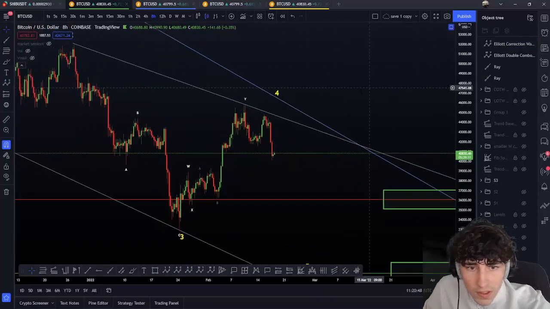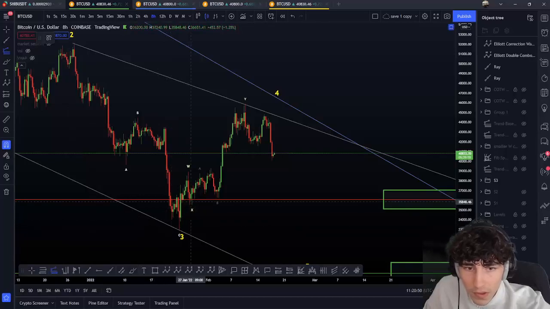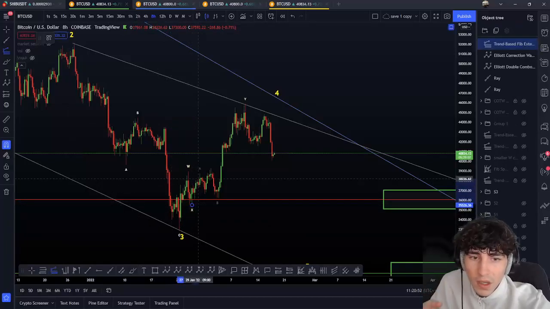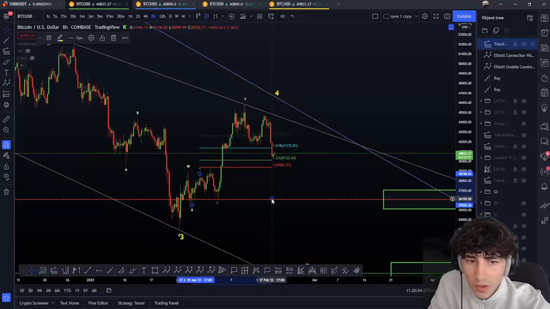If we have done this, we just have to check. So first of all, here that was not the more likely scenario for me, simply because of the C wave.